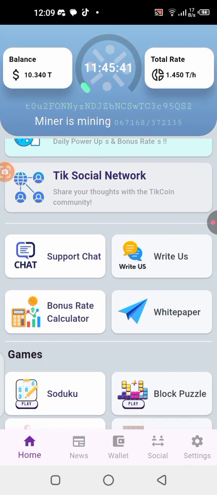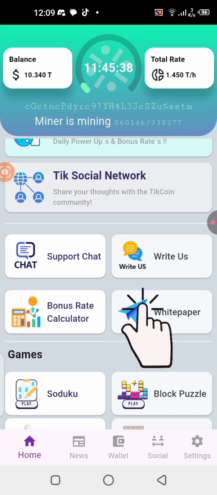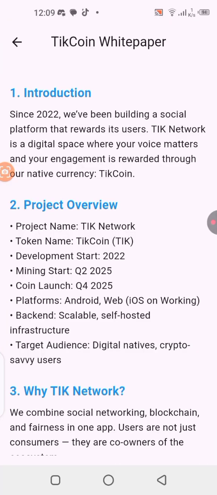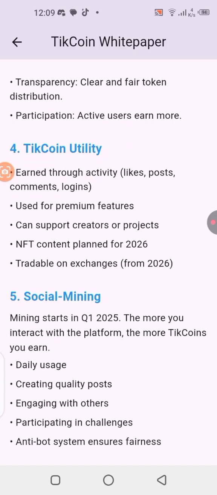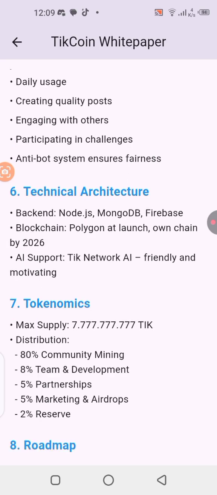Now you can also scroll on this application right now. Come over here where you can see white paper. Click on the white paper and go through it. There's a lot of information in this white paper that you want to ask, and they've answered some of those questions right here. So go through the white paper so you understand what the platform is all about.